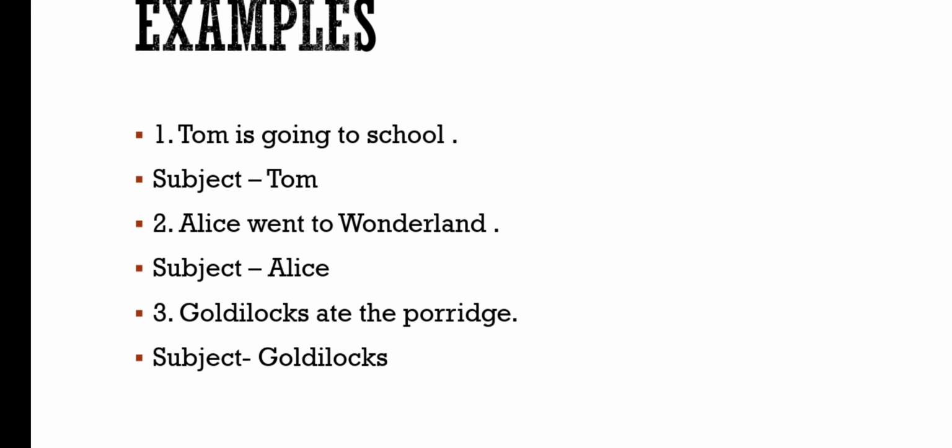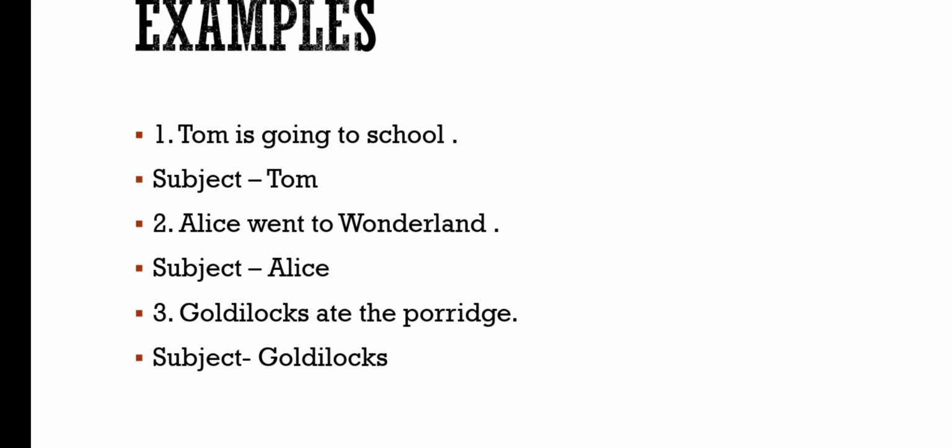Let's move to the third sentence. Goldilocks ate the porridge. Here in this sentence, we are talking about Goldilocks. So, Goldilocks is a subject in this sentence.